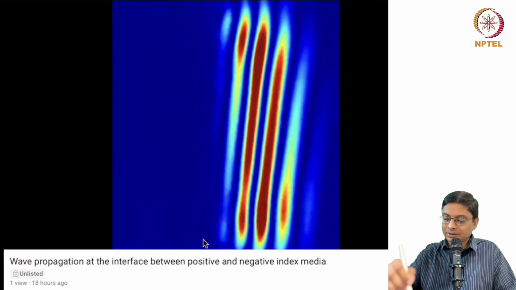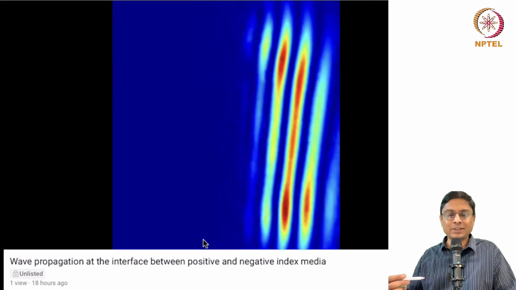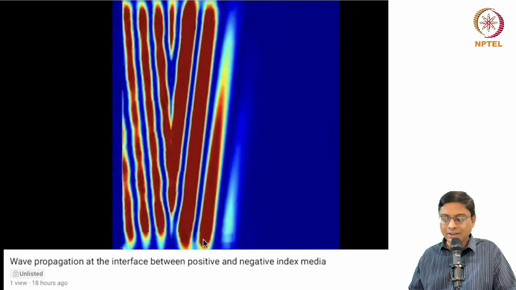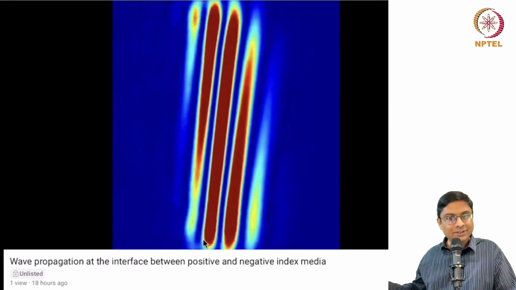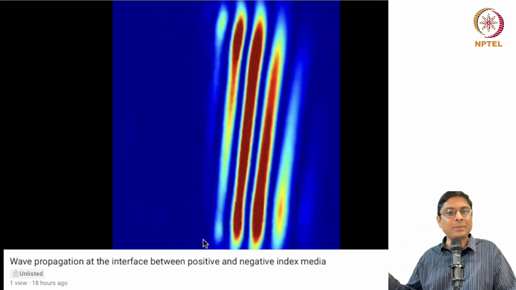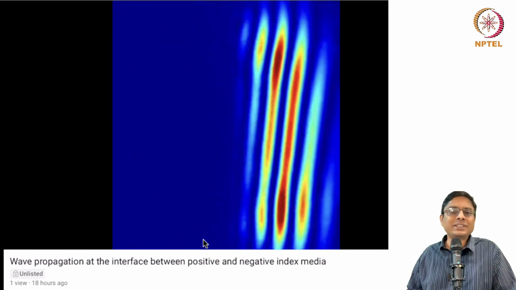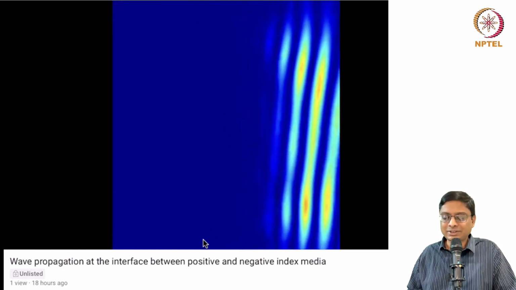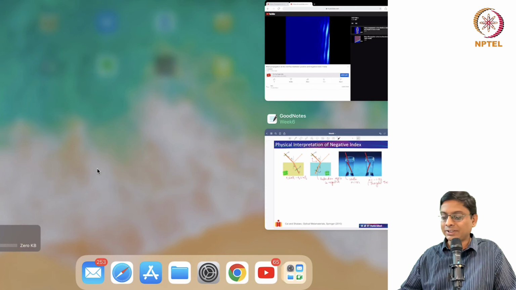The energy is going to the right side of my screen, but the phase fronts seem to be moving in the opposite direction. So I'll just do it one more time just to observe. See, this is at the interface, and then it's moving into the negative index medium. And in the negative index medium, the phase fronts are actually moving towards the interface, but the energy is propagating in the opposite direction. So that is what I meant when I said that the S and K are opposite in a negative index medium. Of course, this is a numerical simulation. We just try to put in a negative index and show this effect. But you get an idea of what I'm talking about, the left-handed nature of a negative index medium.